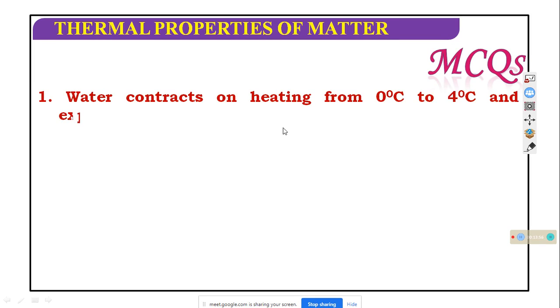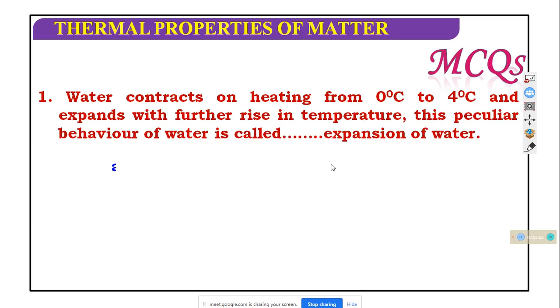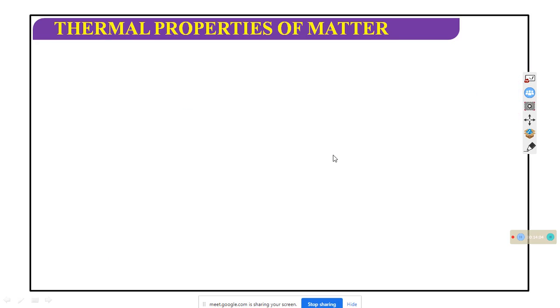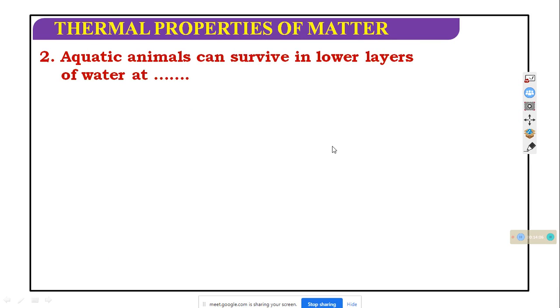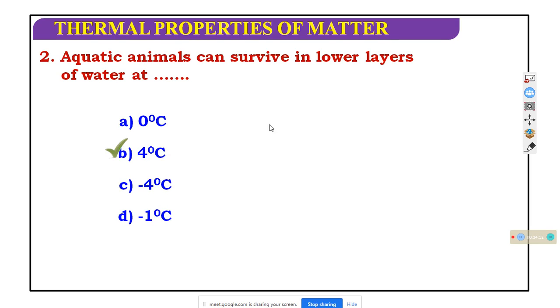Water contracts on heating up to 4 degrees C, which one is right? Tell me. This is called the behavior of anomalous expansion. The aquatic animals can survive at low temperature in water, at 4 degrees C.